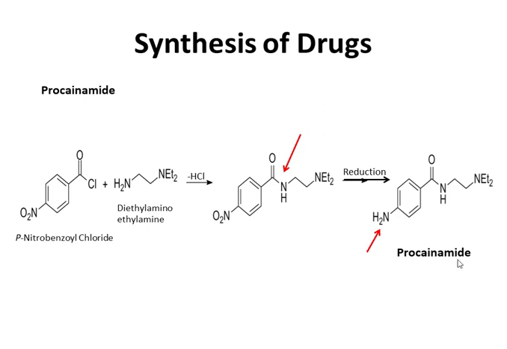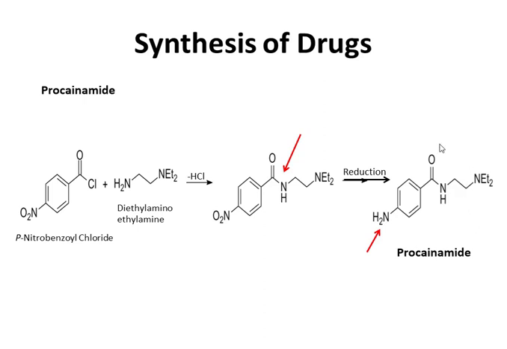Now look at the procainamide structure. Two changes have taken place in this structure. This is the basic part that comes from para-nitrobenzoyl chloride. On this position, we have added this functional group, diethylaminoethylamine, and this NH2 comes from this NO2 that gets reduced and converted into NH2.